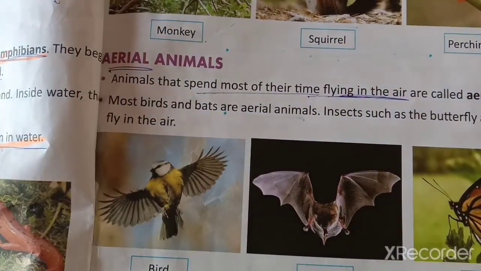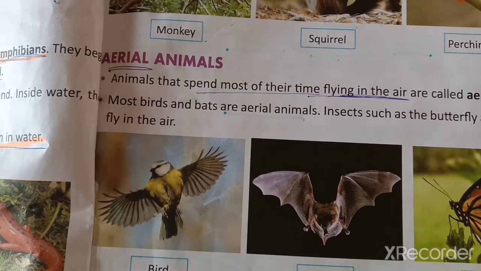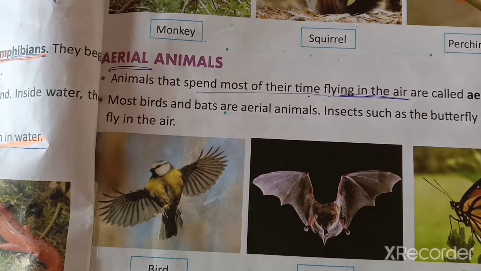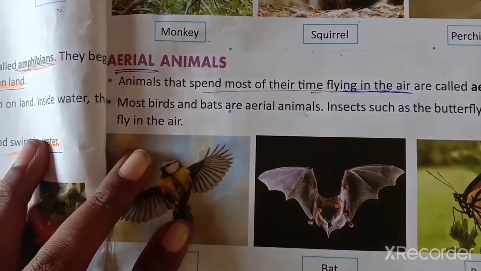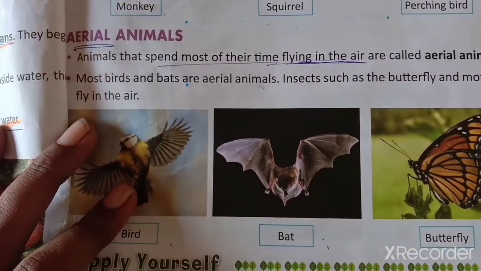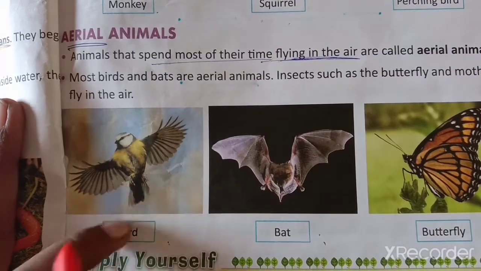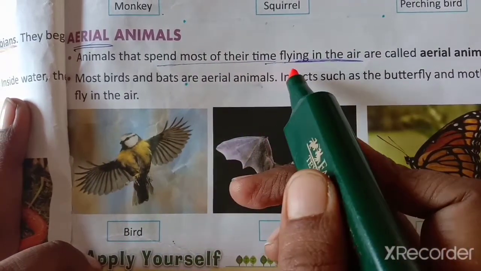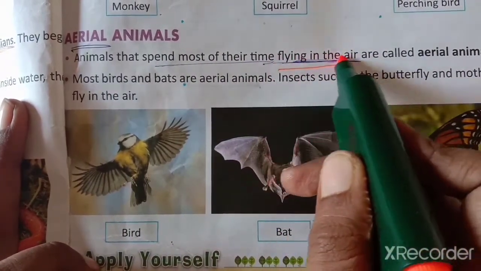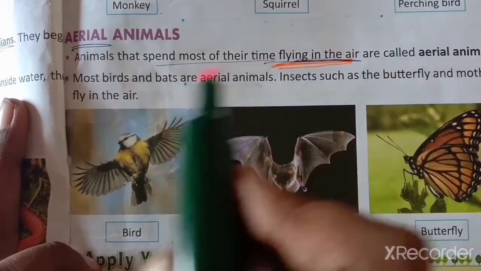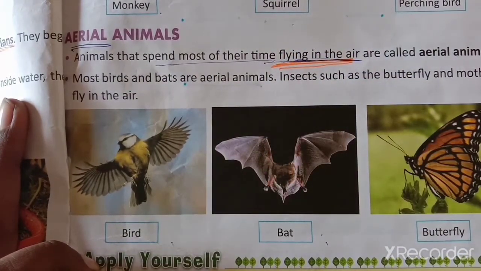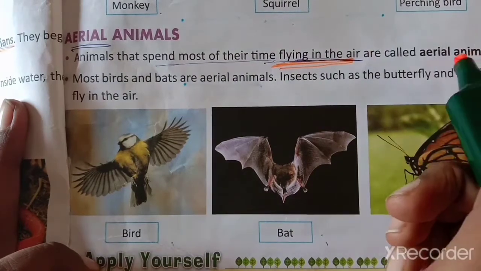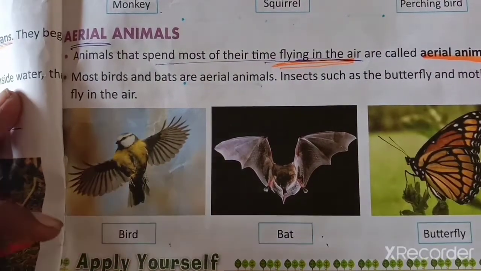Now we have seen the water animals, land animals, and those living in both water and land. Some animals live on the branches of trees. Now we will see the aerial animals. Aerial animals are the animals that spend most of their time flying in the air only. They are called the aerial animals.